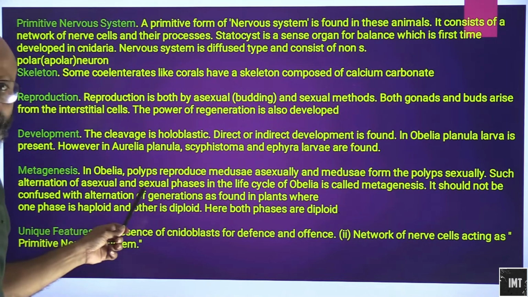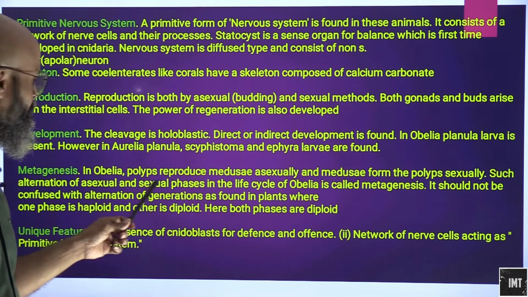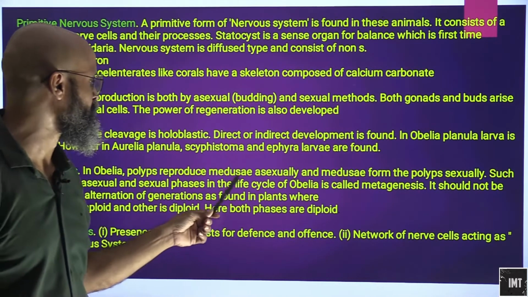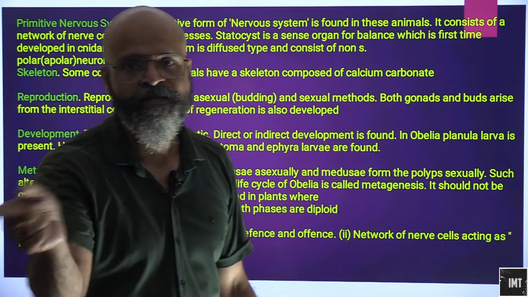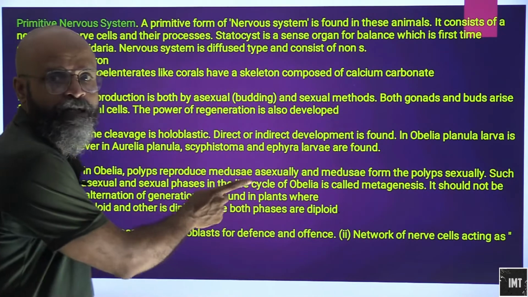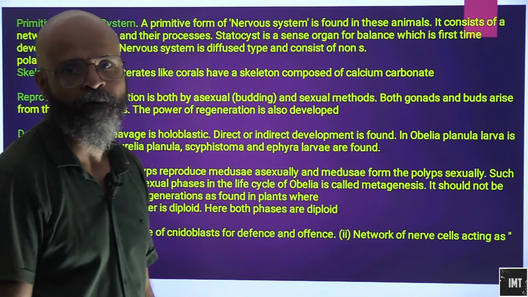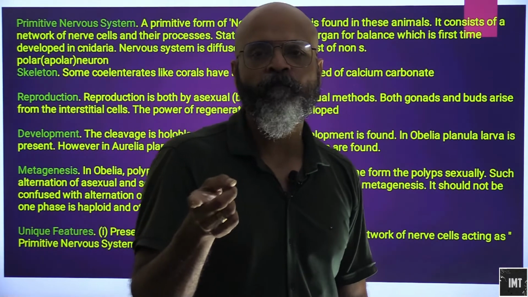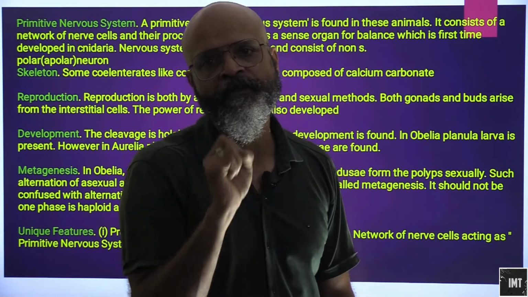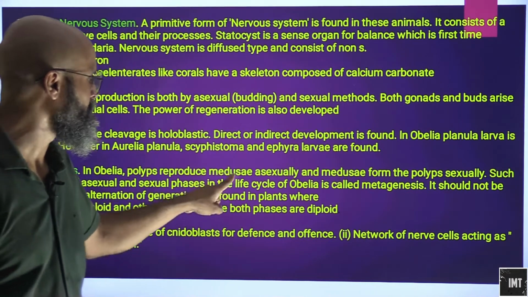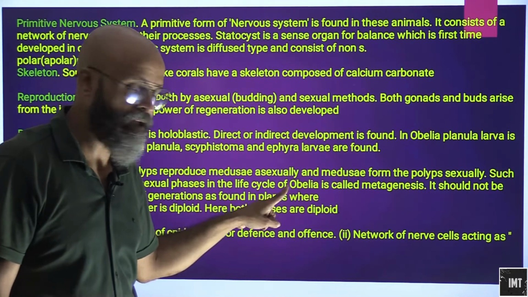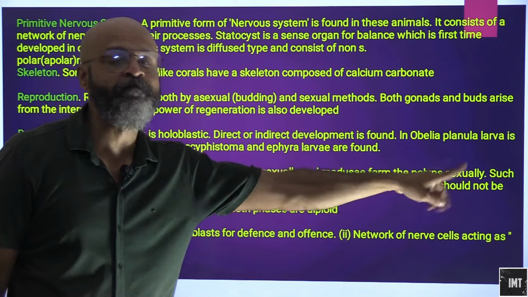Metagenesis in Obelia, a species of cnidarians: polyps produce medusae asexually and medusae form the polyps sexually. So there is an interconversion. This is a unique feature of cnidarians which you have to remember. First is the secretion of poisonous substances for defense and offense, and the second is this, wherein polyps produce medusae asexually and medusae produce polyps sexually.